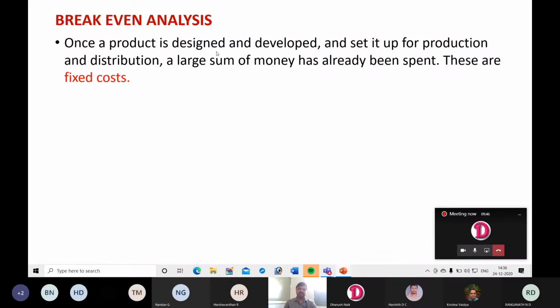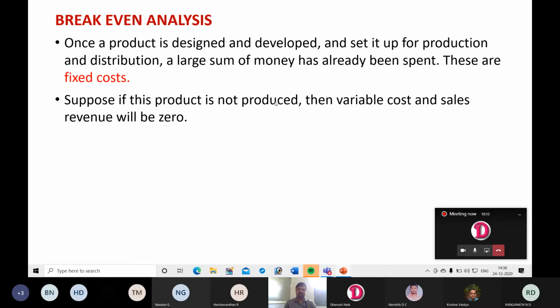Once a product is designed and developed and set up for production and distribution, a large sum of money has already been spent. These are fixed costs. In order to start a business, you need a lot of preparation regarding having a building, then having infrastructure. Those come under fixed costs.